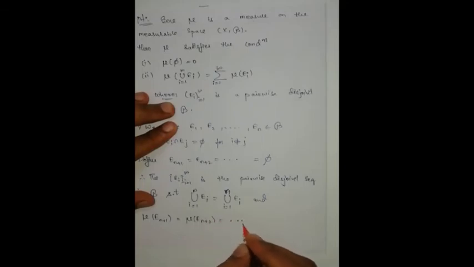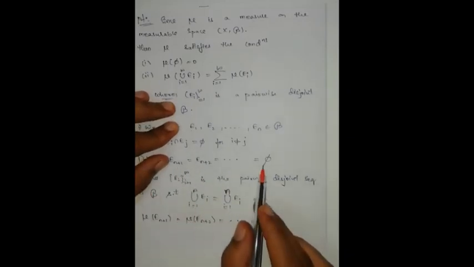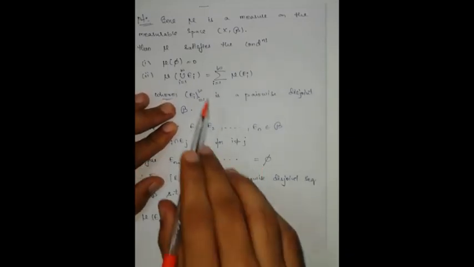measure of E_{n+1} is equal to measure of E_{n+2} is equal to so on, which is equal to measure of empty, because these are all equal to empty. But measure of the empty set is 0 by condition 1.